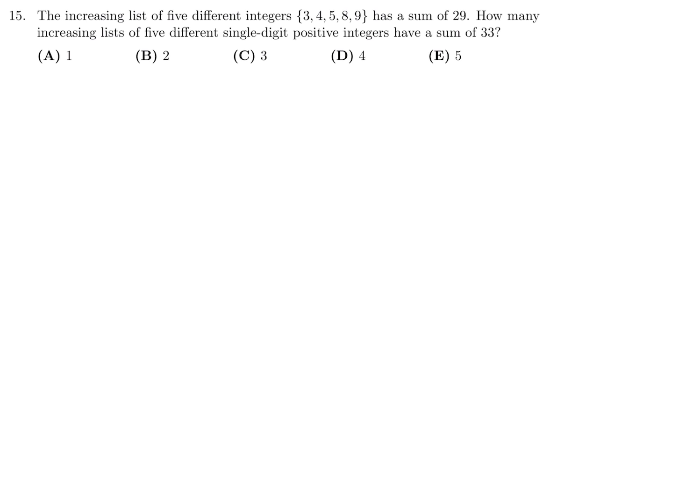The increasing list of 5 integers, 3, 4, 5, 8, 9, has a sum of 29. How many increasing lists of 5 different single-digit positive integers have a sum of 33? 3, 4, 5, 8, 9. That is equal to 29. And they're saying you have to come up with an increasing list of 5 different single-digit positive integers.